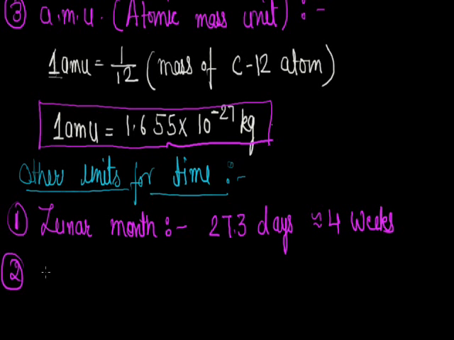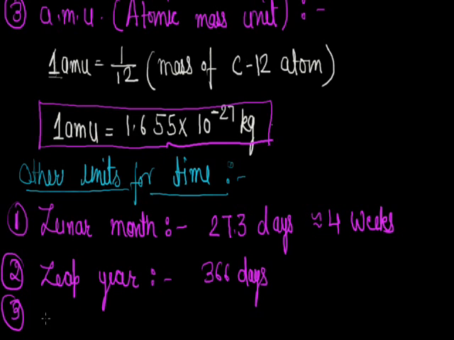Next is leap year. As all know, a leap year is the year in which the month of February is of 29 days. So a leap year is thus of 366 days.